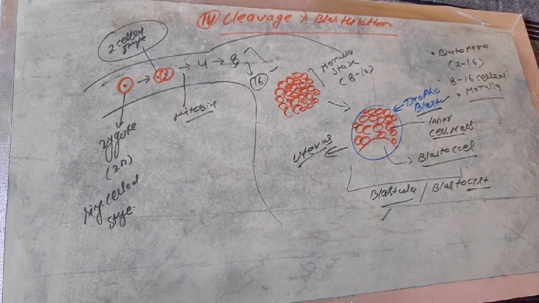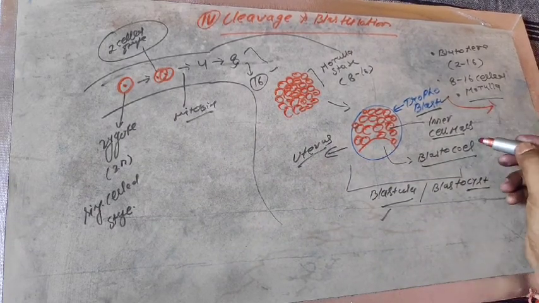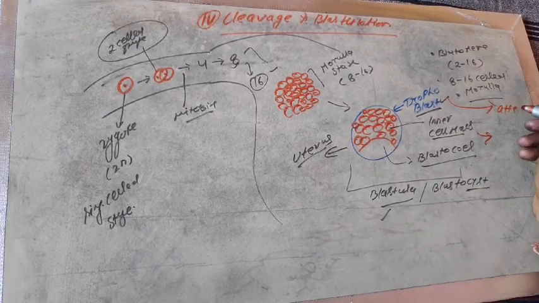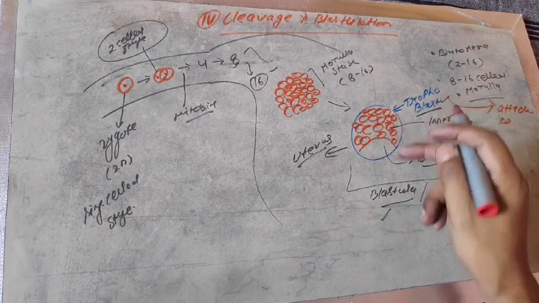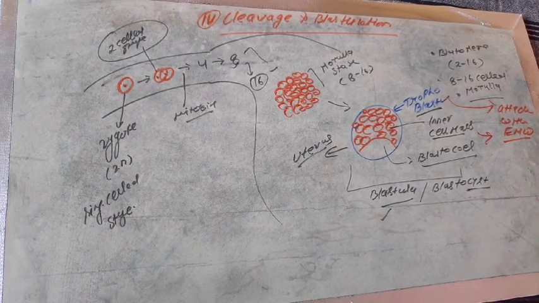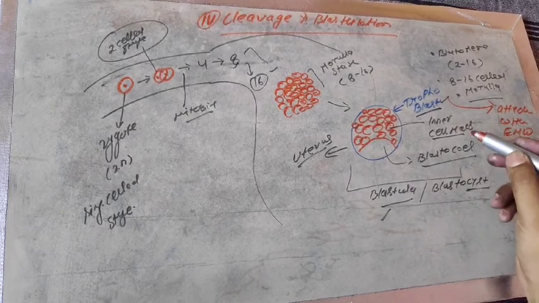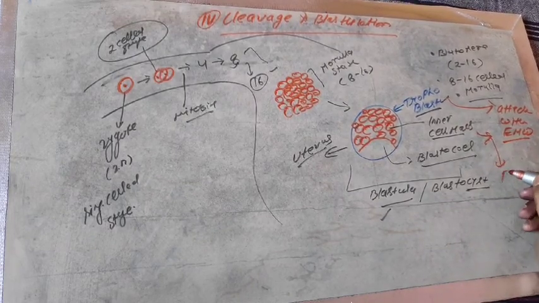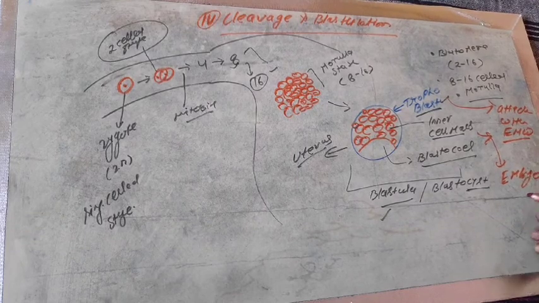And let me describe the function of the trophoblast and inner cell mass. The trophoblast helps to attach the overall blastula with the endometrium wall of the uterus, that is the thick blood lining of the uterus. Now let us describe the inner cell mass. The inner cell mass later develops into the embryo, meaning it helps to form the baby.